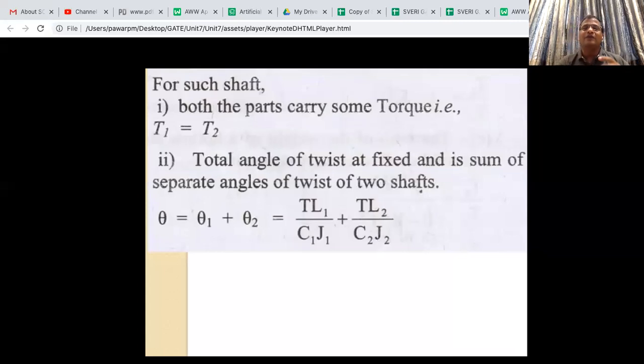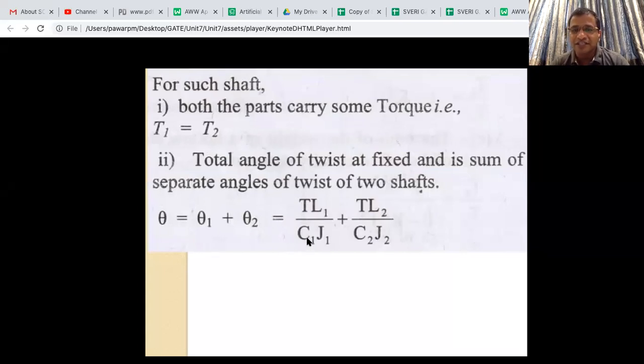And then there will be addition of twist generated in shaft 1 plus shaft 2 plus shaft 3. That's why the total twist is theta 1 plus theta 2 plus theta 3. As T1 equals T2 equals T will not change, whereas length may change.